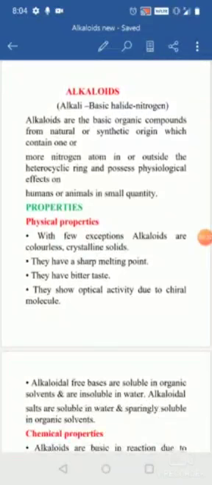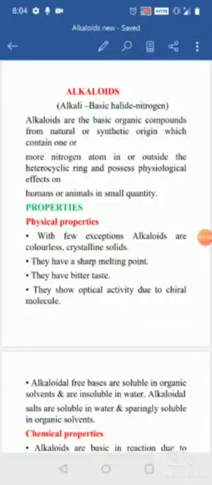They are organic compounds of natural or synthetic origin, and they are basic in nature. They contain one or more nitrogen atoms inside or outside the heterocyclic ring, and they possess physiological effects or pharmacological properties on humans or animals in small quantity. If you take them in large quantity, they are all poison. If you take them in small quantity, they are all drugs.